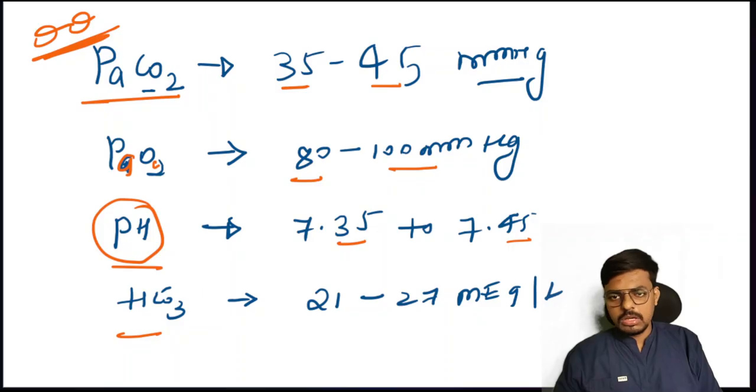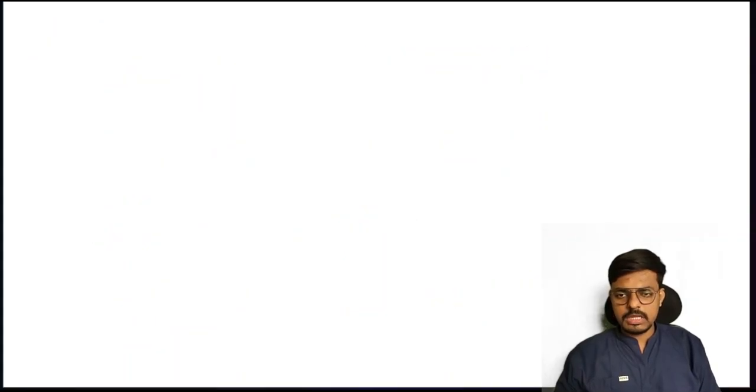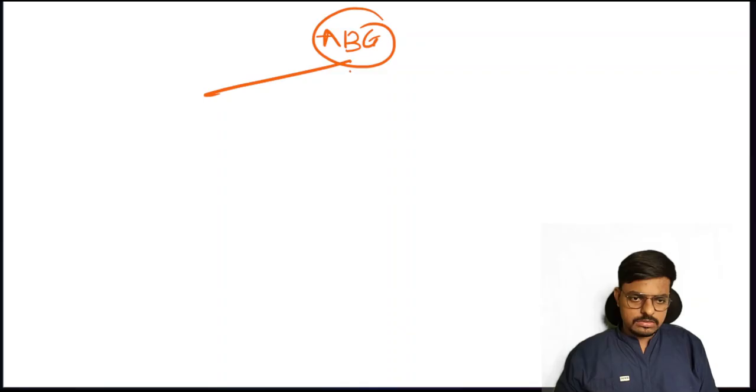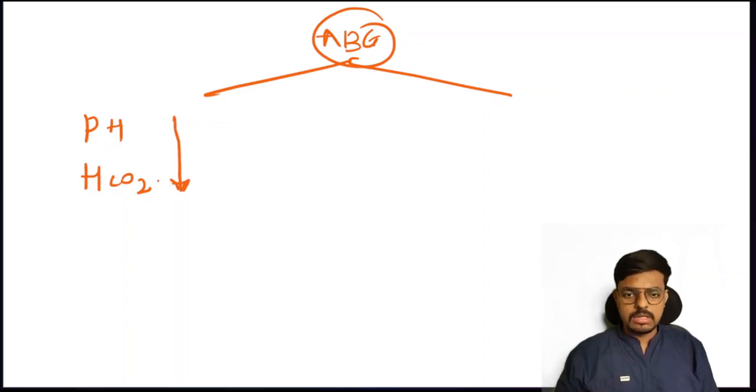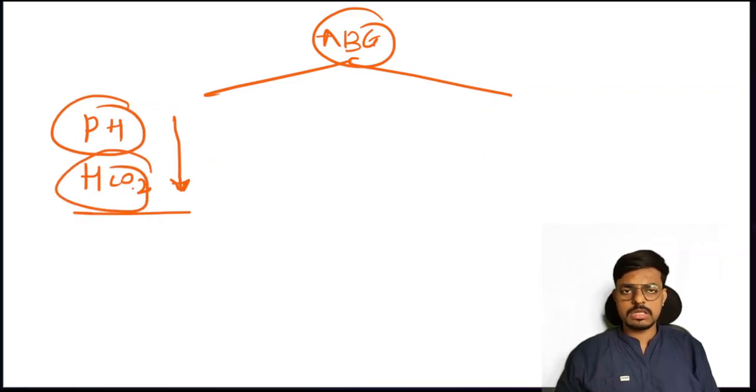So now I will teach you a single step that will help you predict the ABG analysis answers. If pH and bicarbonate, that is HCO3, are in the same direction, this is a problem related to metabolic, not respiratory. If pH and bicarbonate both decrease, pH decreasing means acidosis, and bicarbonate decreased means a metabolic problem. So we can say this is metabolic acidosis.